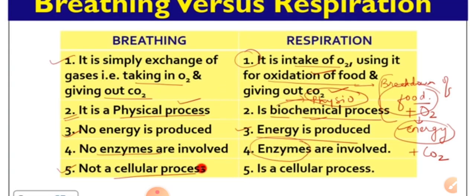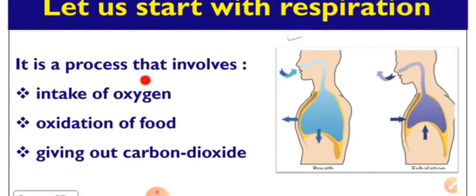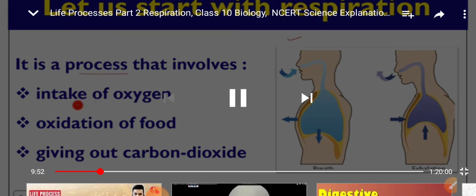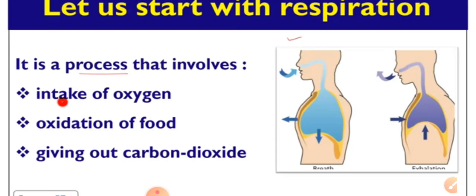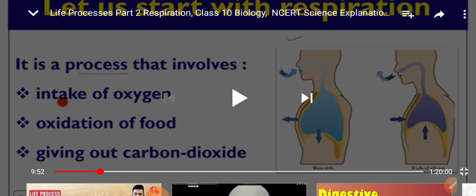Breathing is an external process, that's why it is not a cellular process, whereas respiration takes place inside the cell. That's why it is known as a cellular process. Respiration is a cellular process. Now we are going to start with respiration. What is the process of respiration? It involves first the intake of oxygen, then oxidation of food, and then giving out carbon dioxide.